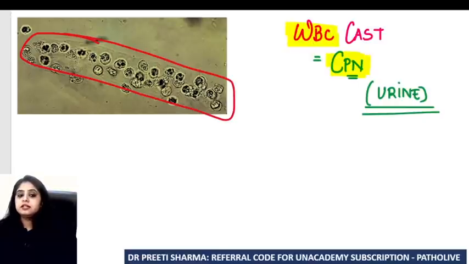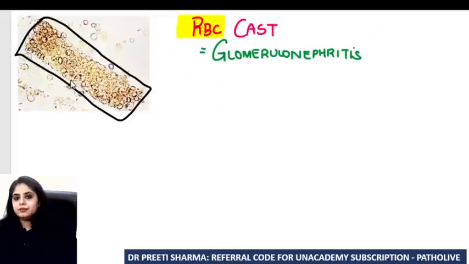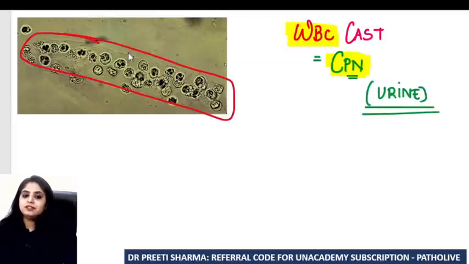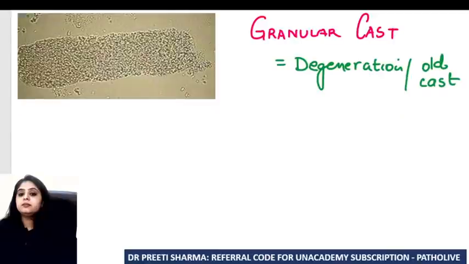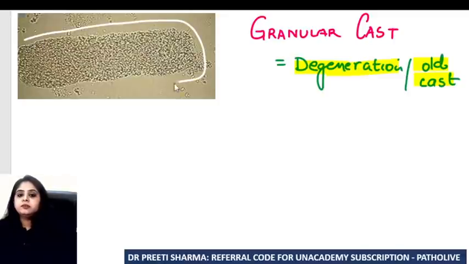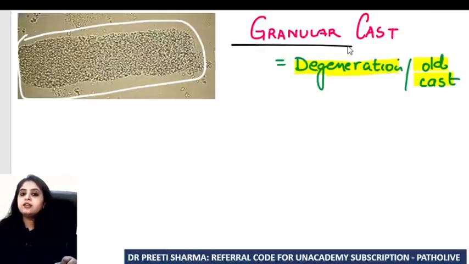Coming to the next, for example, this red blood cell cast and these white blood cells have been in the kidney for a very long time and ended up getting degenerated. If they have degenerated, or it is a very old cast, after degeneration you won't be able to see the red blood cells and the white blood cells too well. You will see something like this, which has just granularity. So what do you call it? You call it a granular cast.